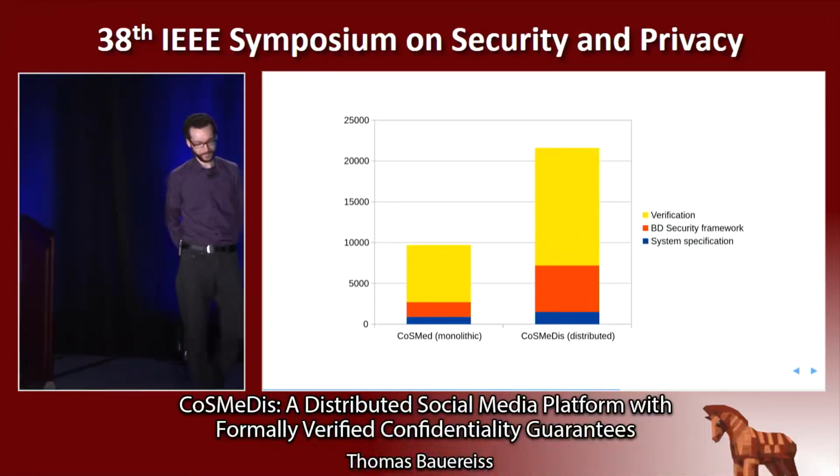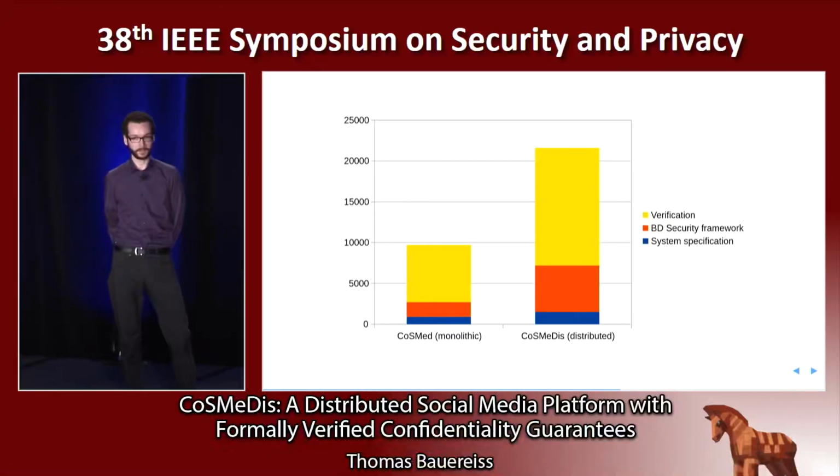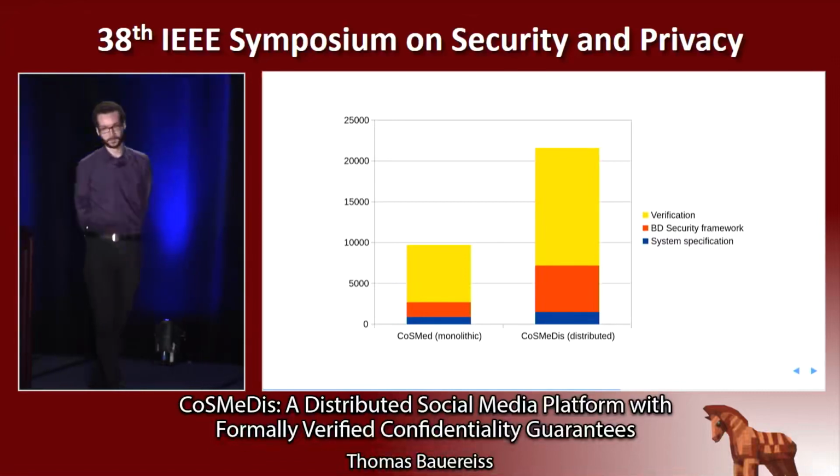Yeah, verification here means the actual verification of the security properties of the concrete system. The security framework is the underlying theory. So in the distributed case, it includes the compositionality result and its abstract proof. And the system specification is the blue one. It also grew when adding the distribution features.